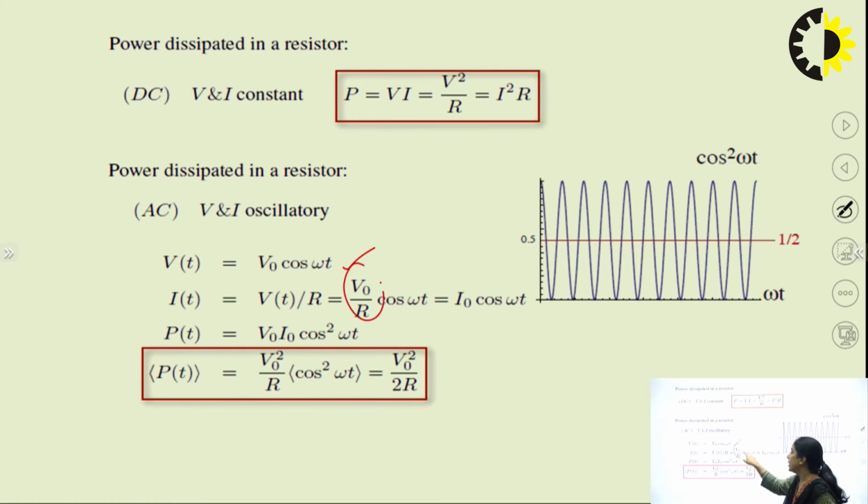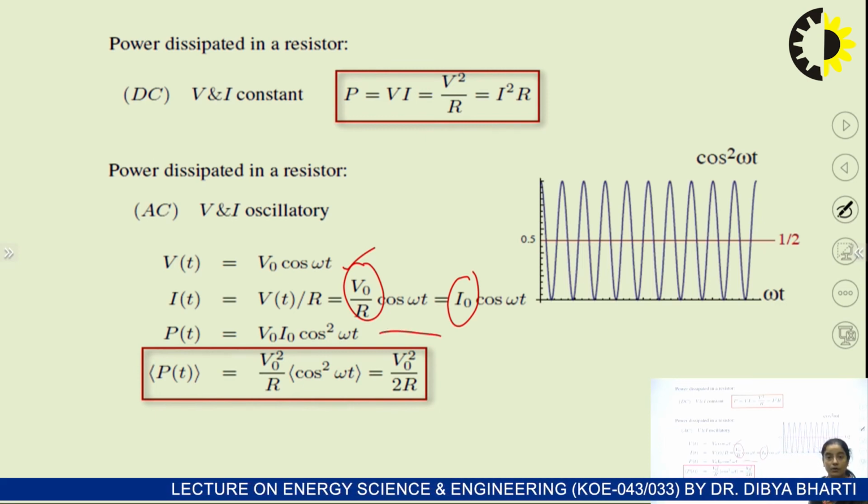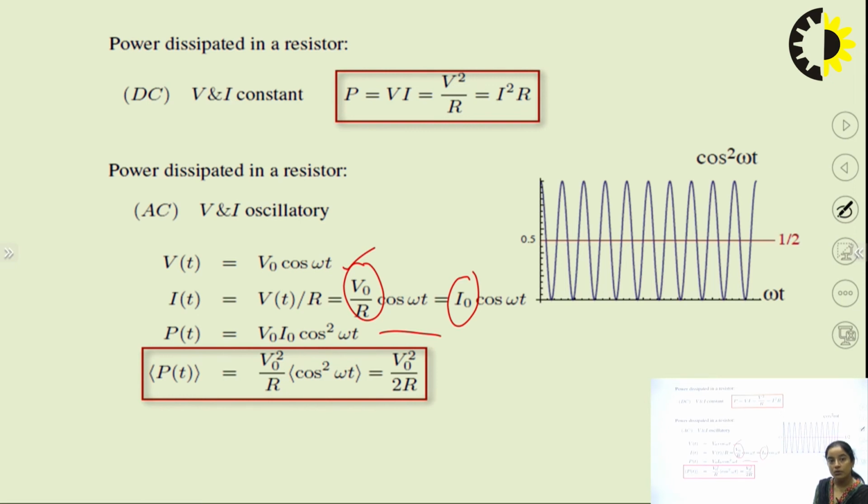So V naught by R, we had written this as I naught. So power is, if we multiply these two, V naught I naught cos squared omega t. Now if we average this, this is the formula when we are writing in terms of peak values. V naught I naught cos squared omega t. When we take the average, we will have V naught squared by 2R.